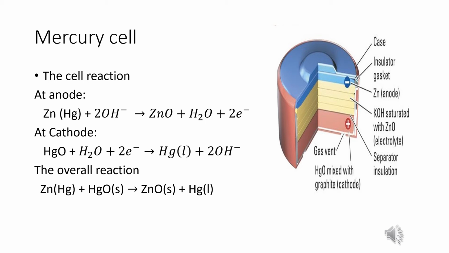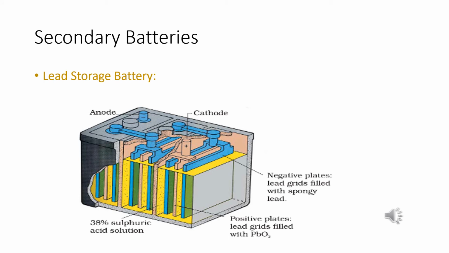The potential of a mercury cell is approximately 1.3 volt. It remains constant because in the overall cell reaction no ions are involved in the solution whose concentration can change during the lifespan of the cell. Thus it lasts longer. The mercury cell is suitable for low current devices like hearing aids, watches, etc.